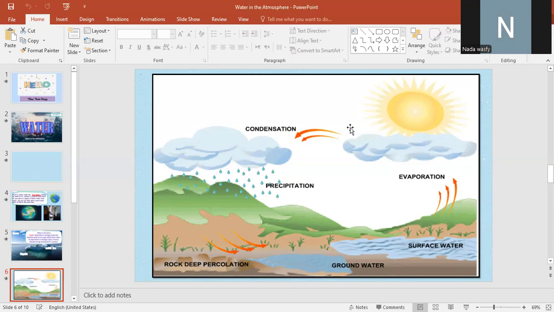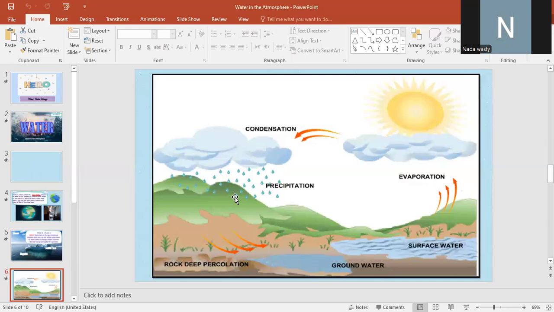After that, it condenses. And what does condense mean? The water turns from the gas state into the liquid state, and the water falls in the form of water droplets, as in this figure, and this process is called precipitation.